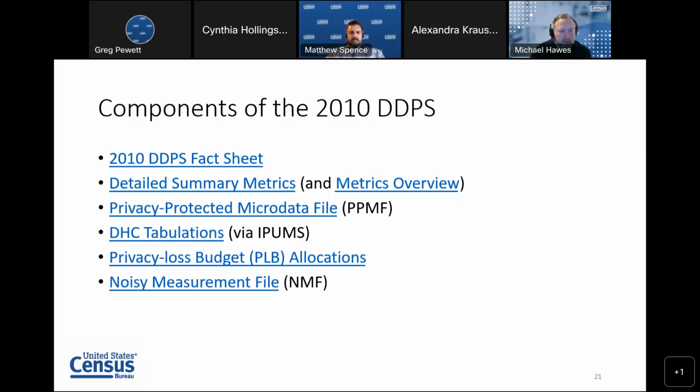We are releasing a set of detailed information about the production settings that were used for these 2010 census data runs through the 2020 census algorithm. Those are the privacy loss budget allocations. New to this demonstration data product release is something called the noisy measurement file, which I mentioned before. This is the first time we've released noisy measurements to the public, and these provide an excellent opportunity to delve a little bit deeper into how the top-down algorithm works and provide additional information about anticipated fitness for use of the data.